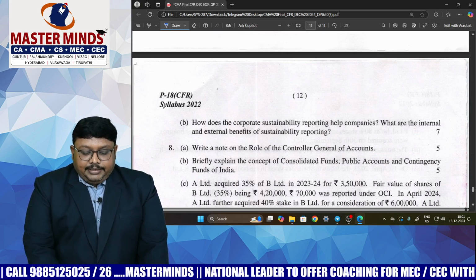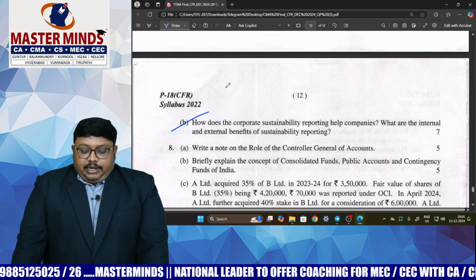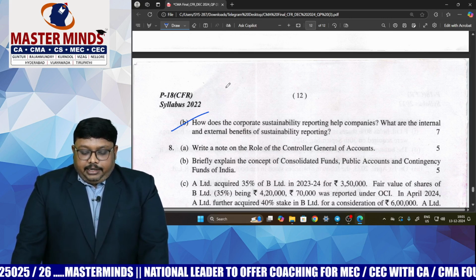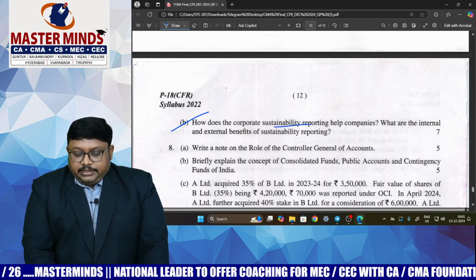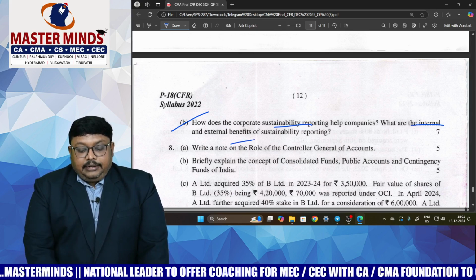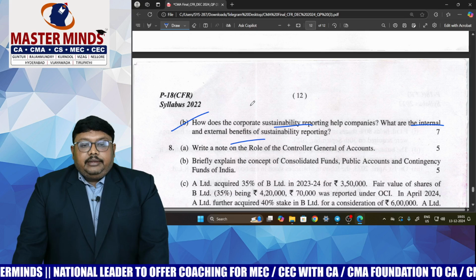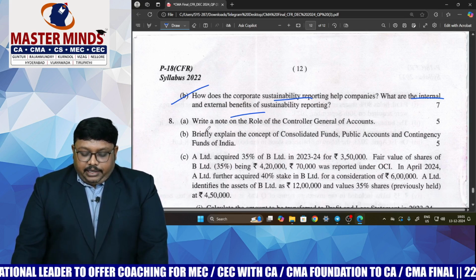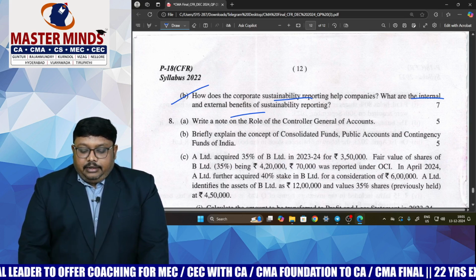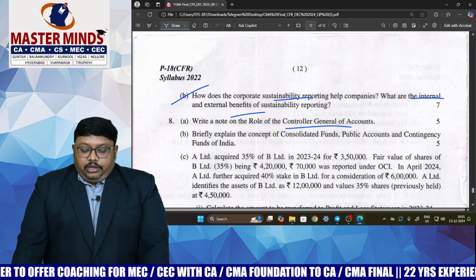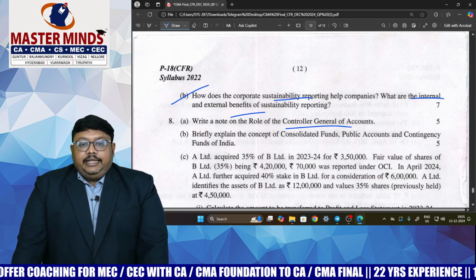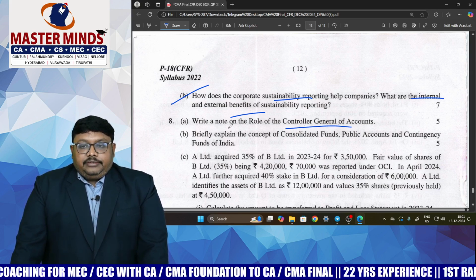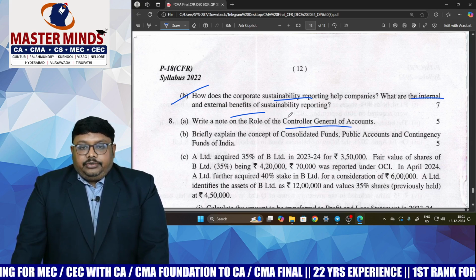And 7B is a theoretical question. They are asking about sustainability reporting: what is corporate sustainability reporting, and what are the internal and external benefits of sustainability. That is there in the material. Next, we also have a theory question from government accounting. They are asking about the role of CGA, not C&AG, the Controller General of Accounts. It is a short note, you need to do that.